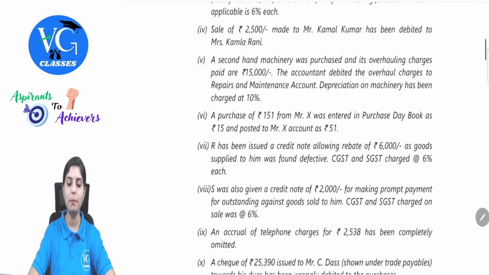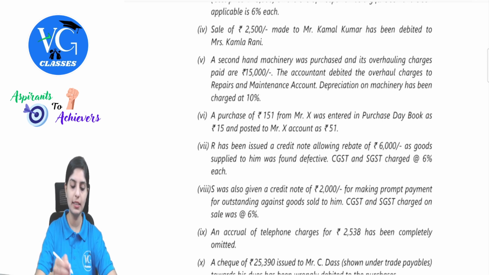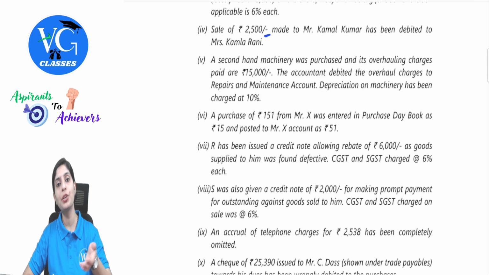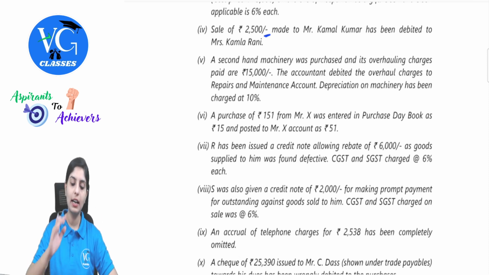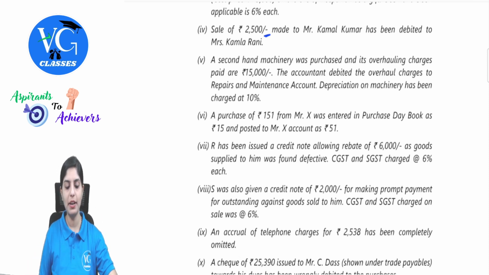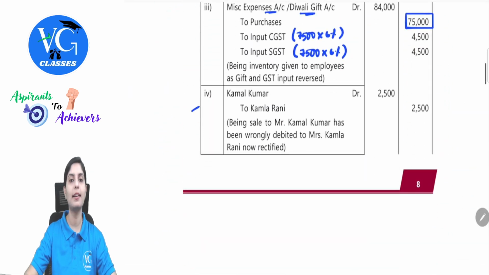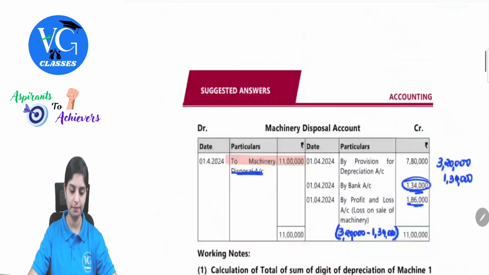Sale of 2,500 made to Mr. Kamal Kumar has been debited to Mrs. Kamala Rani. Again, this is an error wherein we have to pass the rectifying entry. Sale of 2,500 to Kamal Kumar. The entry should have been Kamal Kumar account debit to sales. But now what has happened? This is being debited to Kamala Rani. So this Kamala Rani's account needs to be cancelled. So what will be the entry? Kamal Kumar account debit to Kamala Rani, where we are passing the rectifying entry. Kamal Kumar to Kamala Rani, 2,500, 2,500.